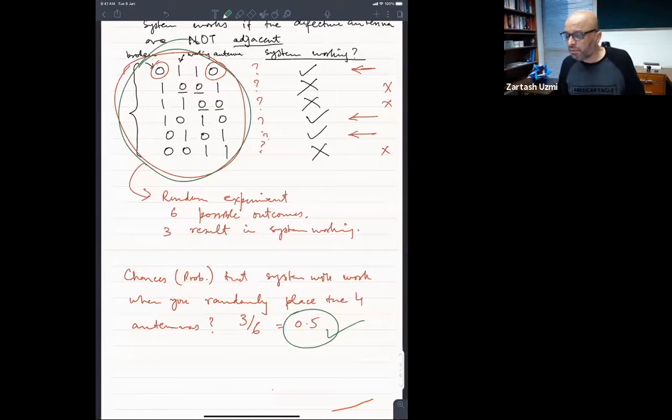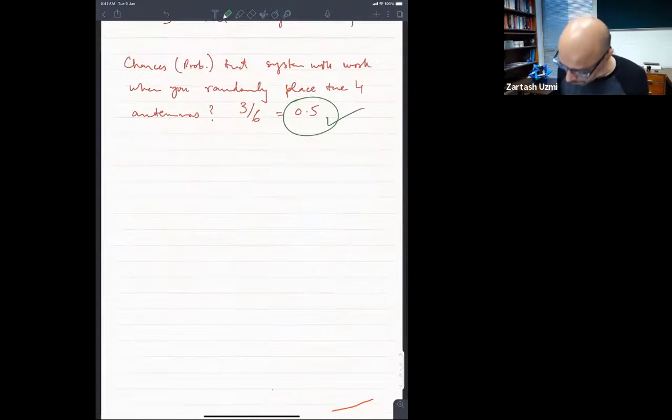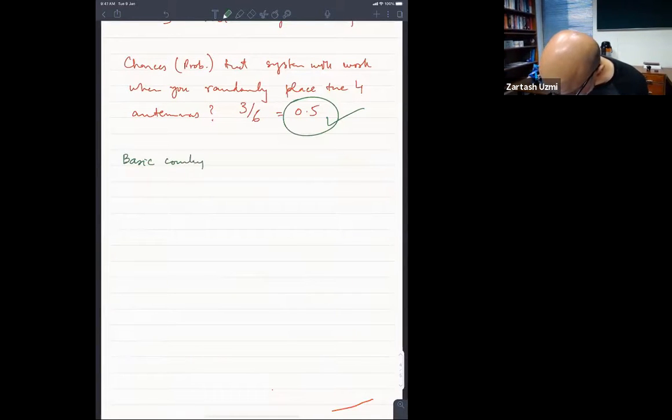So that's very nice, being able to count. With this motivation for counting, we will take a look at some of the very simple counting principles. Some of you might have heard the names of permutations and combinations. We will talk about all of that, but before that, an even simpler thing: the basic counting principle.